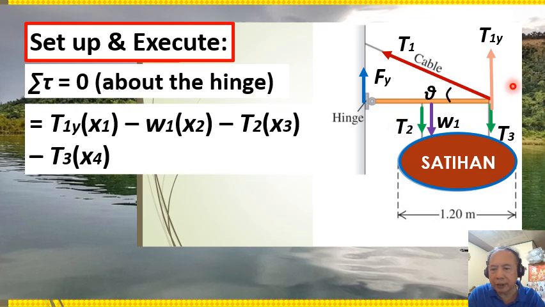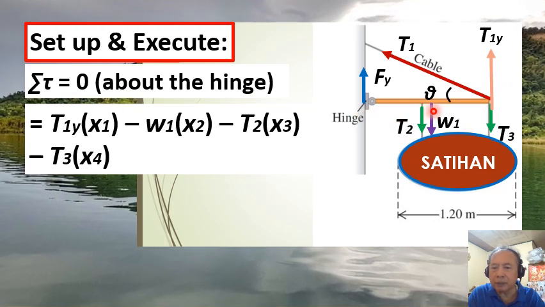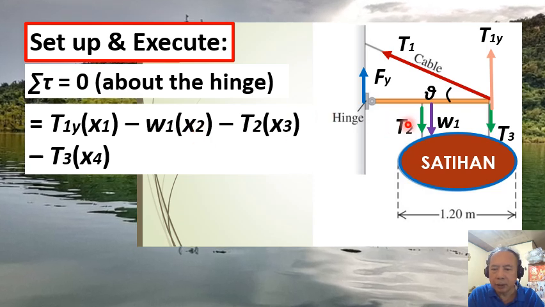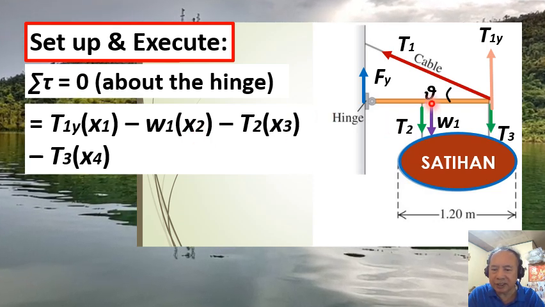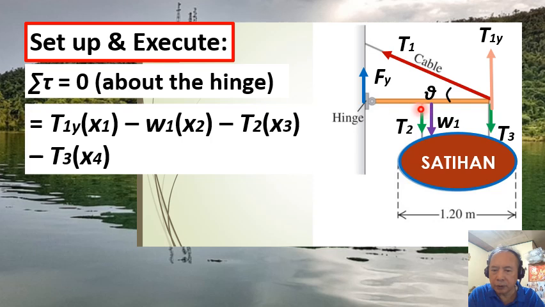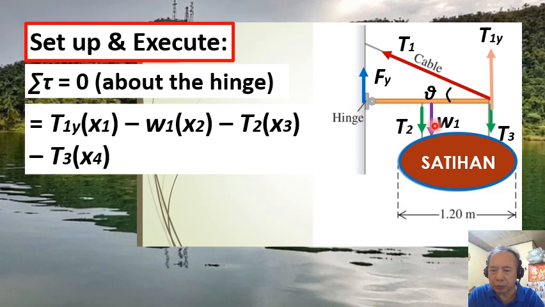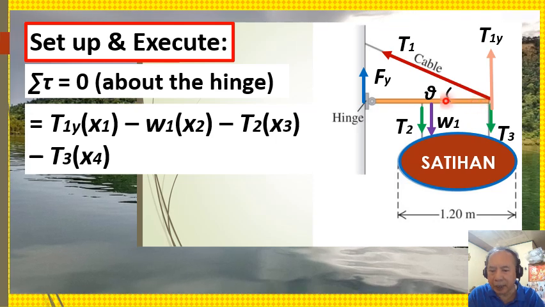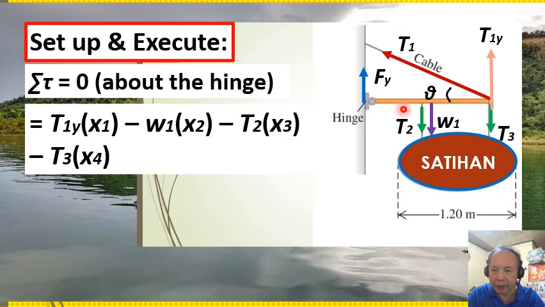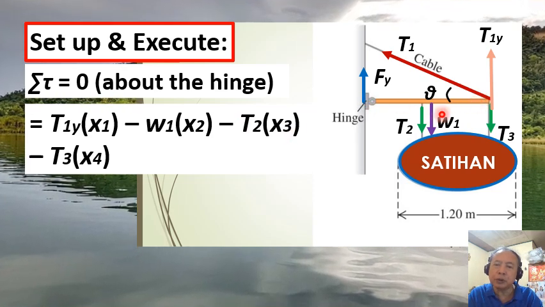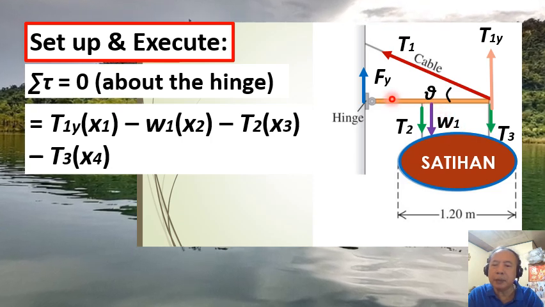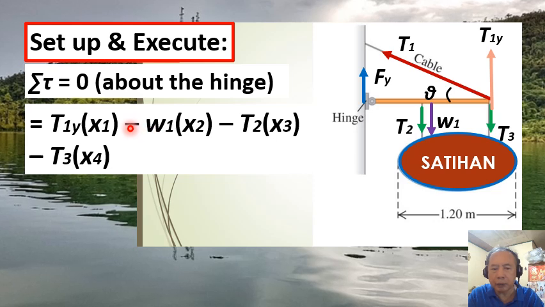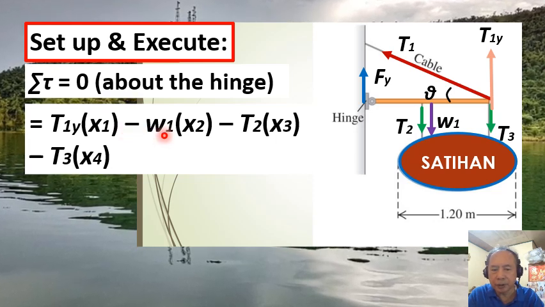All right, then we go to the next. The weight of the beam, W sub 1. Its lever arm is the distance from its line of action to the axis. And that happens to be just half of the length of the beam. And the torque produced by W sub 1 tends to make the beam rotate in a clockwise manner. That's why we put here minus, right?